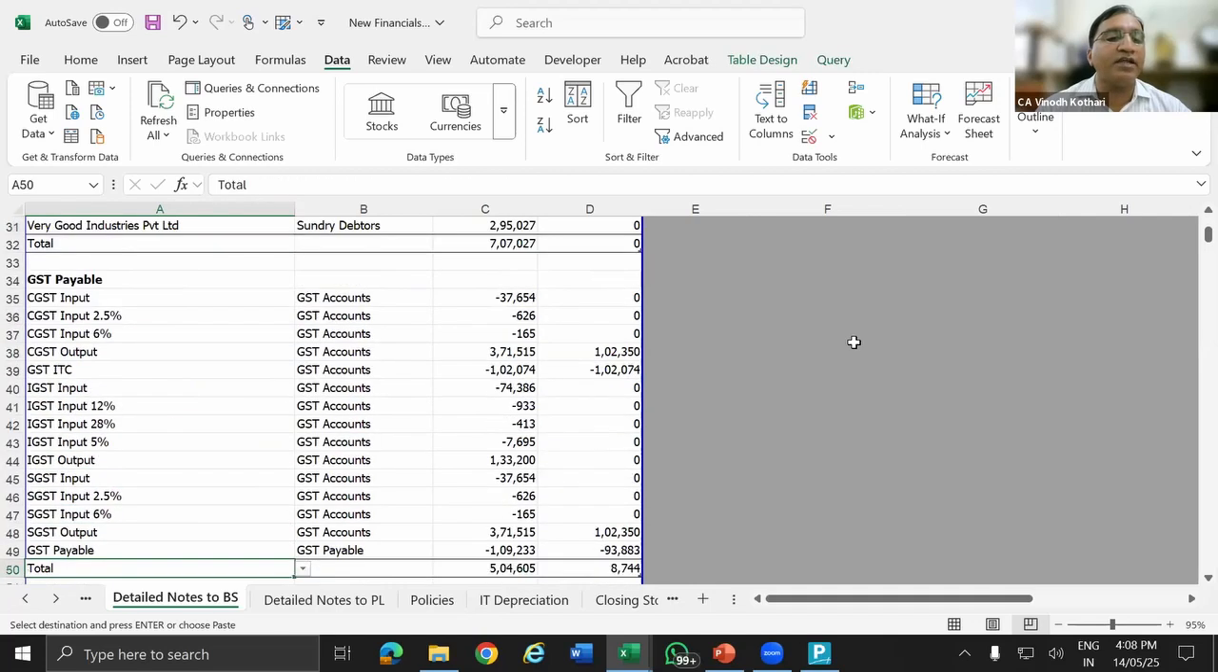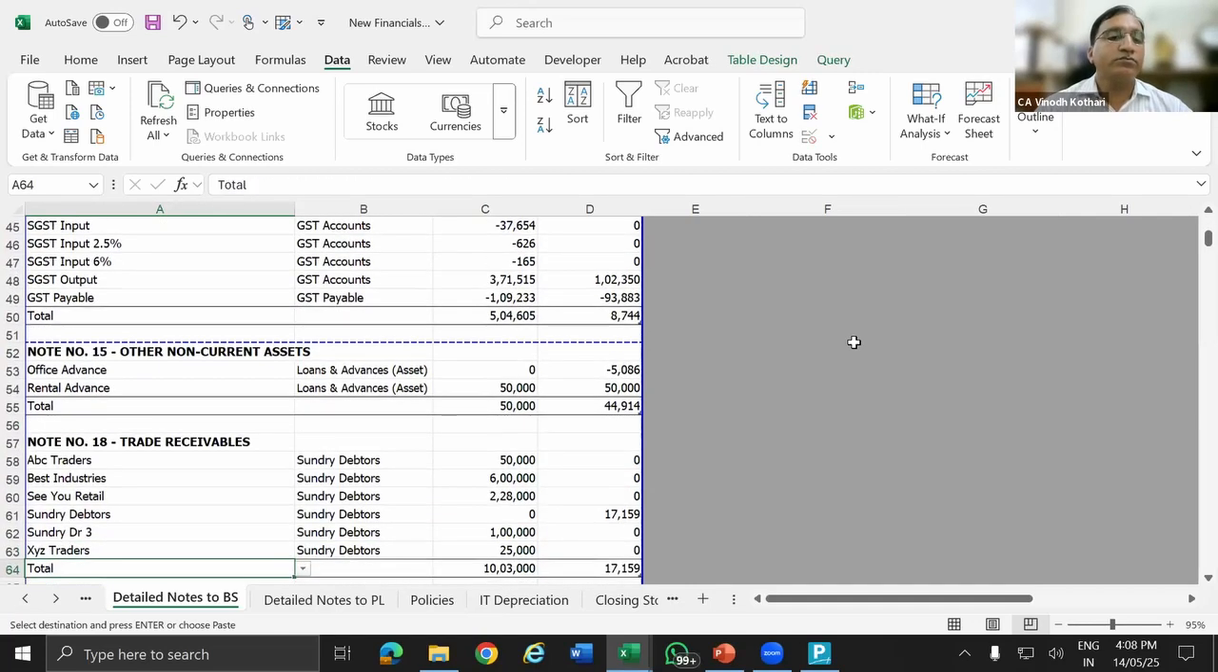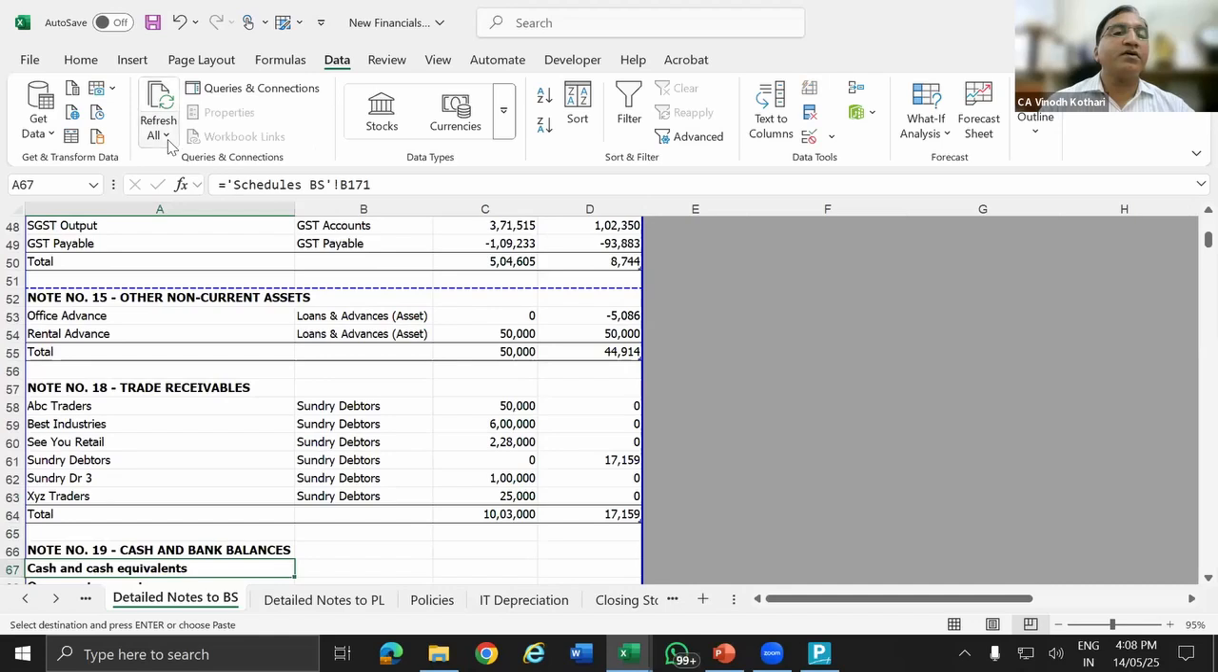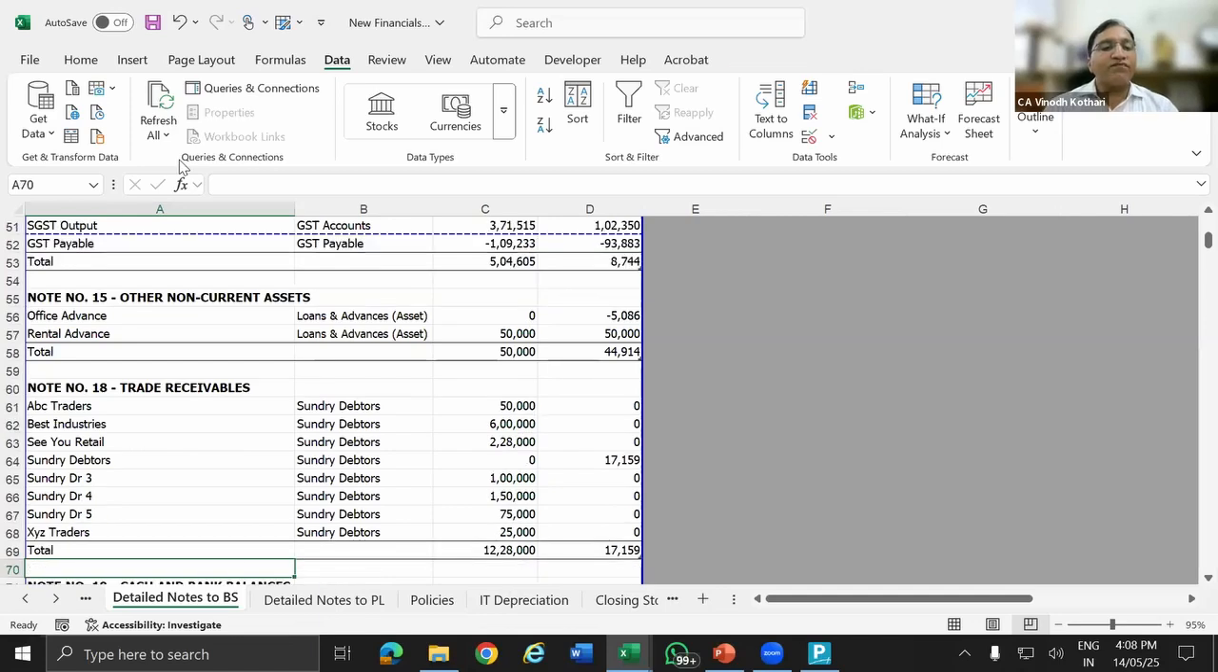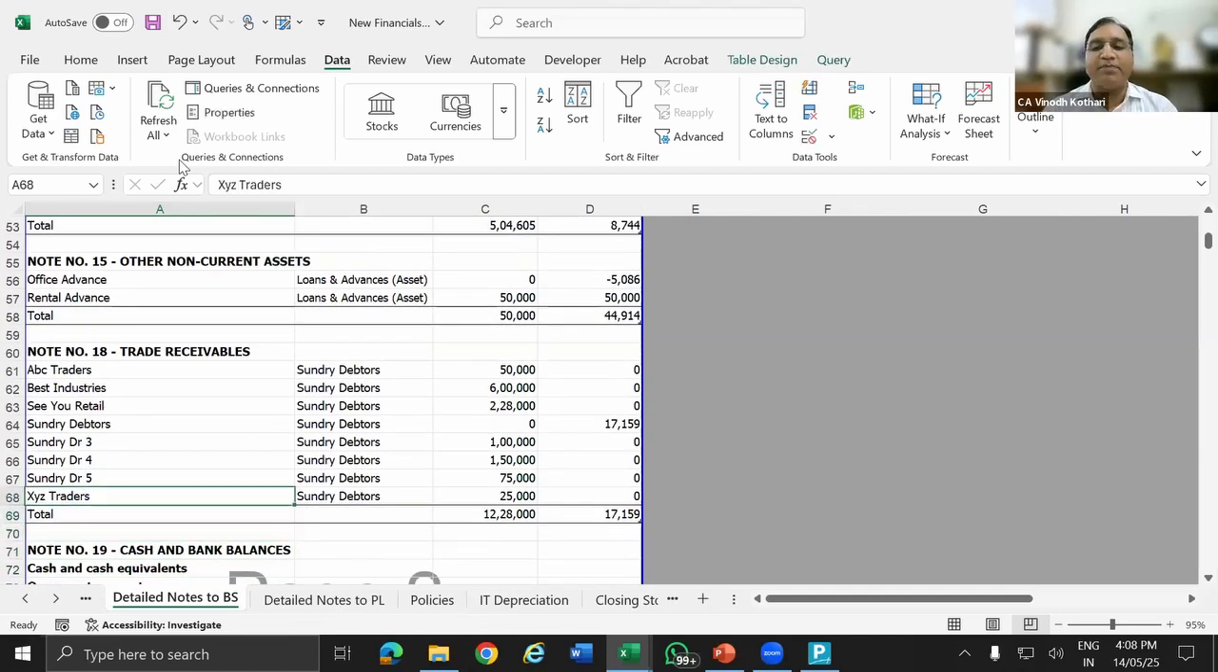Now I am going to update the data. Data, refresh all. So data has been updated. Hardly 1 minute. Now you see what happened. I have added 4 or 5 debtors. Automatically the schedule is updated. No need to do anything. Automatically the data is aligned.